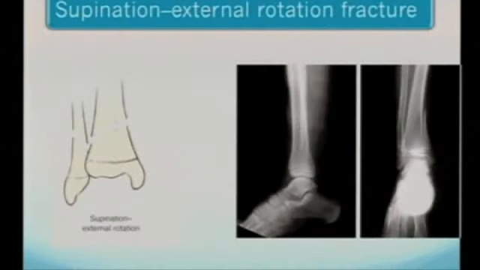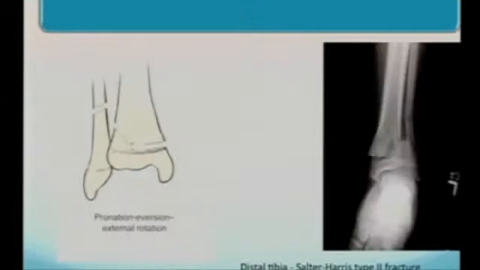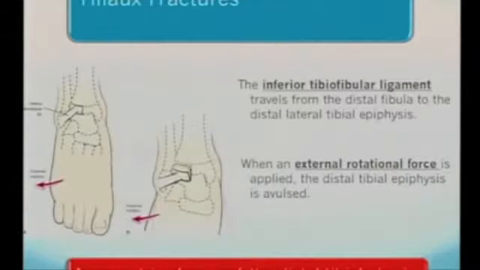Again, the supination external rotation fracture is more at the metaphyseal level of the distal tibial side and also the fibular side. Again, the pronation, eversion, and external rotation fracture happens more in the physis and also the metaphyseal fragment, more on the lateral side, like a Salter-Harris type 2 fracture. And the fibular level is usually above the syndesmosis.